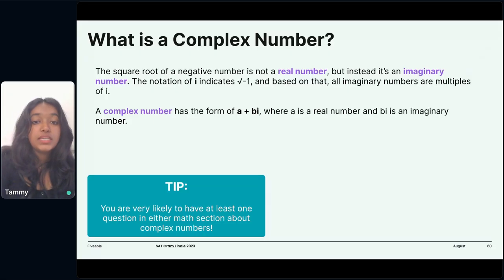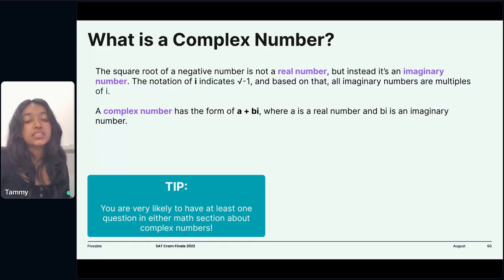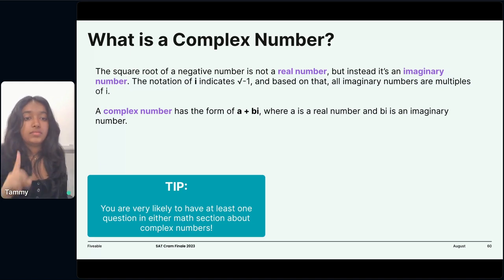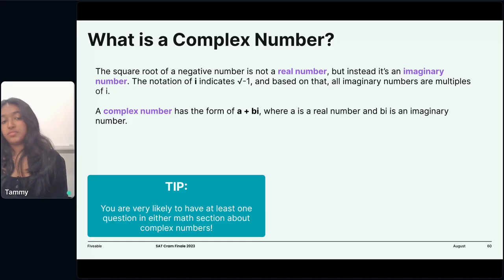So based on that, all imaginary numbers are multiples of i. A complex number has the form a plus bi, where a is a real number and bi is an imaginary number. You are likely to have at least one question about this, so definitely review this, pay attention. Remember that a complex number has the form a plus bi.